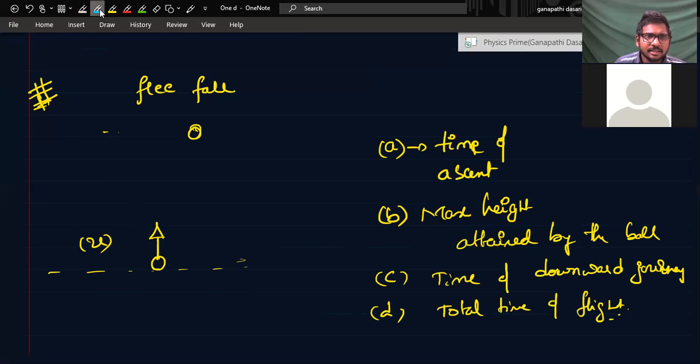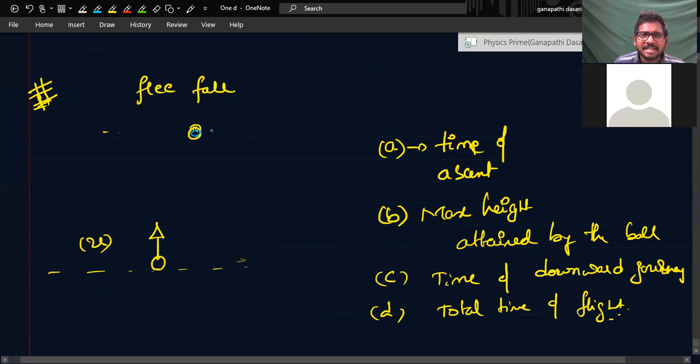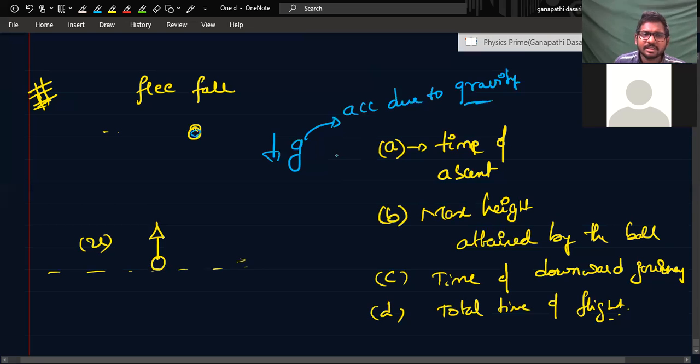See, in this situation, acceleration due to gravity will be g, that is constant, at least for small heights. So with constant acceleration, we have already derived the equations: v is equal to u plus at, s is equal to ut plus half at square. With those equations, try to solve these given questions.